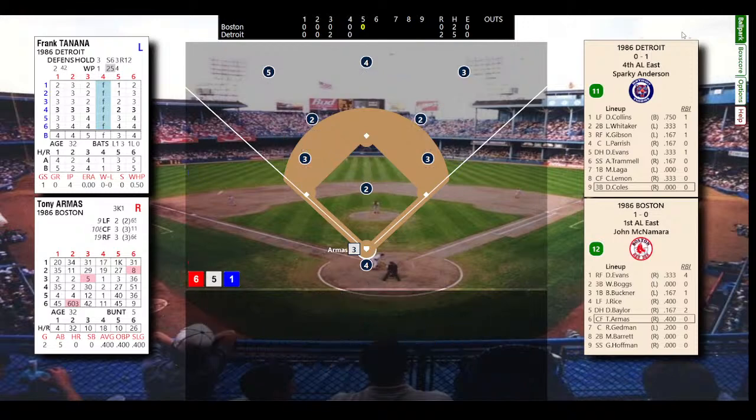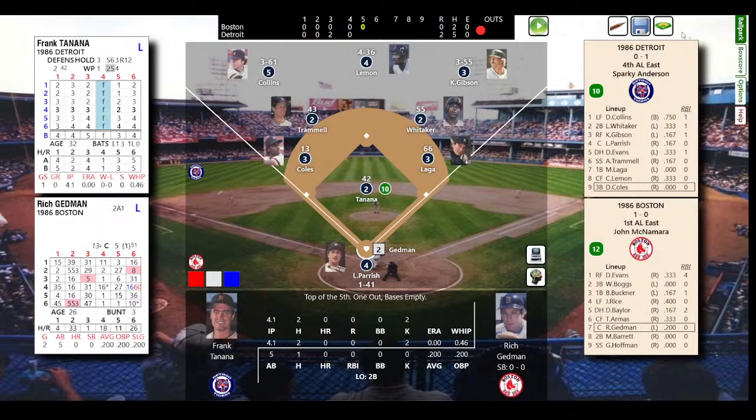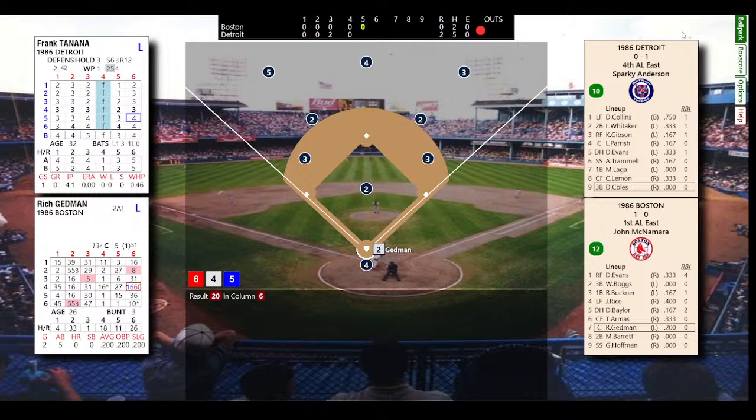Here's Armas. One for one today. Pops out to Whitaker. One down. One out, bases empty. Here's Gedman. Deep fly ball to right field. Gibson's got it. Two outs, bases empty.